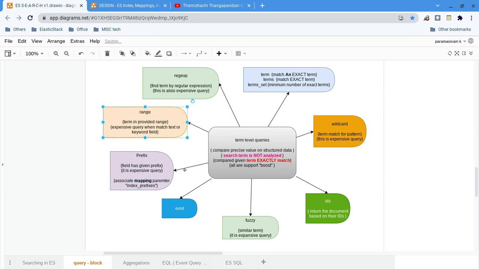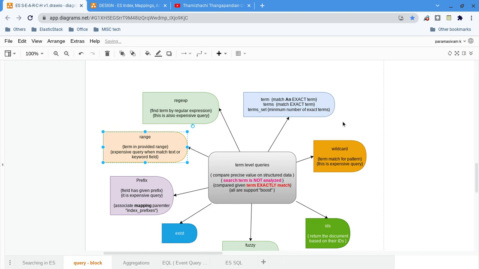Then range. Most of the time we will give numbers or dates. For the range query, it is not "from" and "to" — that kind of from-to range is for aggregation types, not here. In this case we give less than or greater than: less than or less than equal to, greater than or greater than equal to. Only two things can be configured for a range query. Again, this can sometimes be an expensive query. Mostly we will be using numbers and dates.